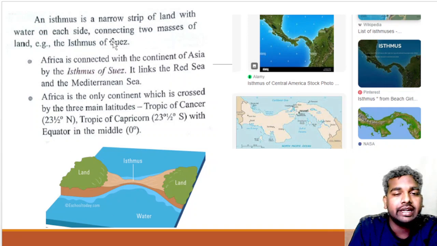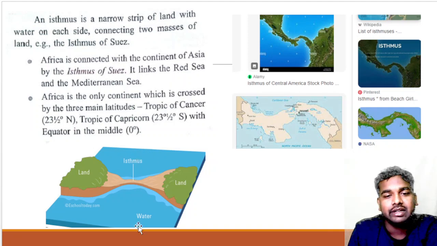Okay, it is going to connect two masses of land. This is large land or two masses of land. So you can find the definition that an isthmus is a narrow strip of land that has water on both sides. You will find water here and water here, connecting the two land masses, and that is the isthmus of Suez.